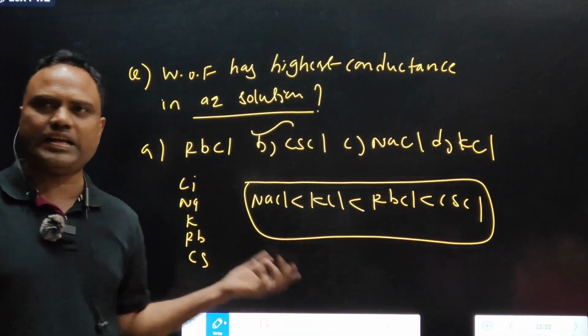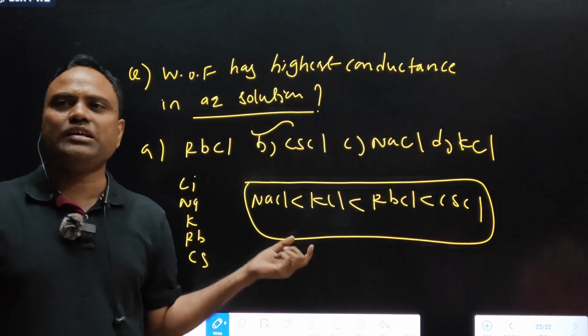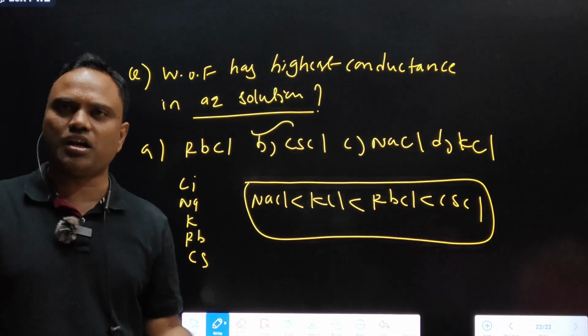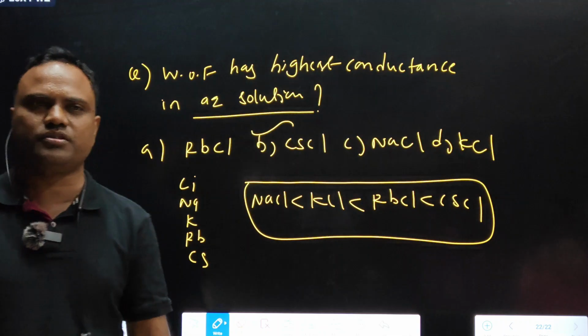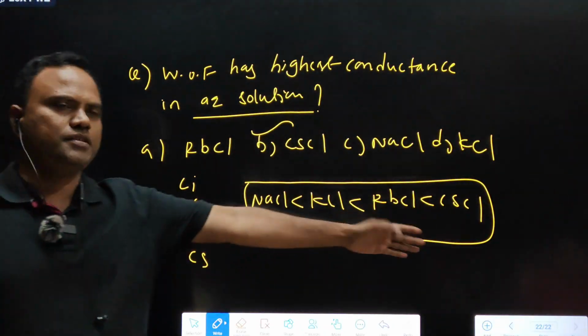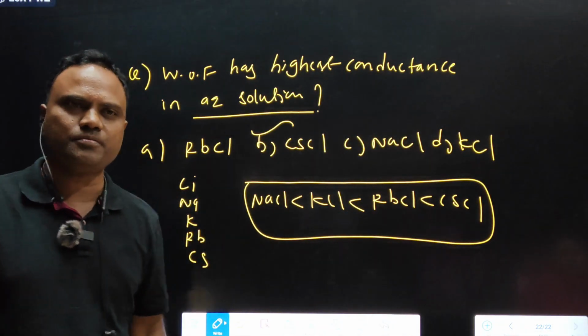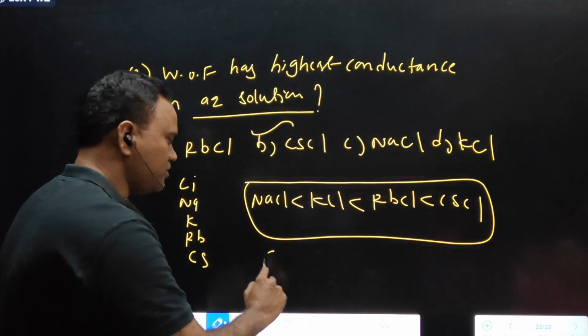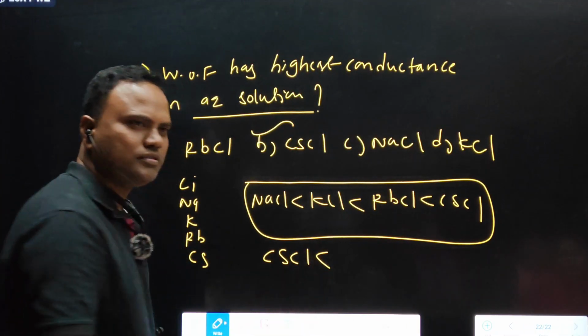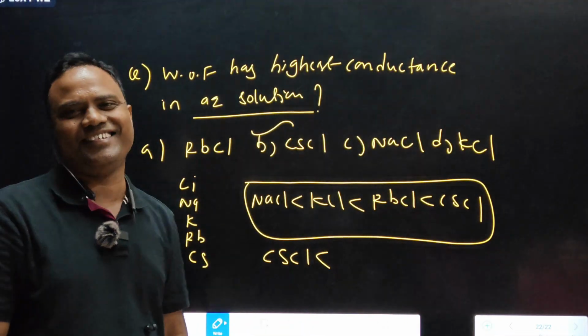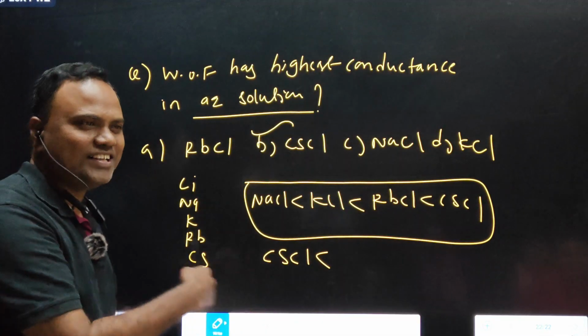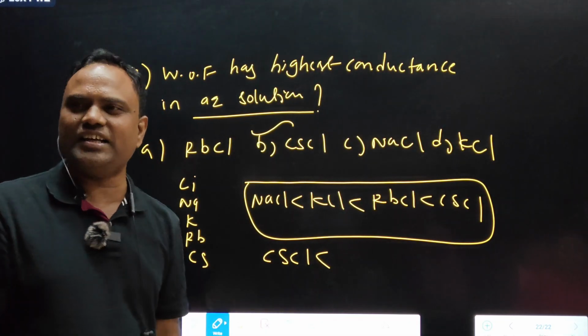This is also important. Arrange the following alkali metal salts in the increasing order of their conductivity in aqueous solutions. This is the increasing order. Decreasing means CsCl is greater than, the decreasing order. People get confused there.